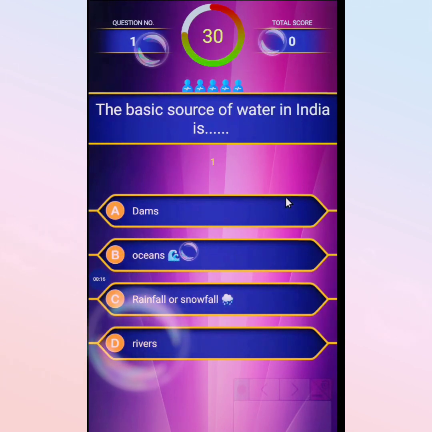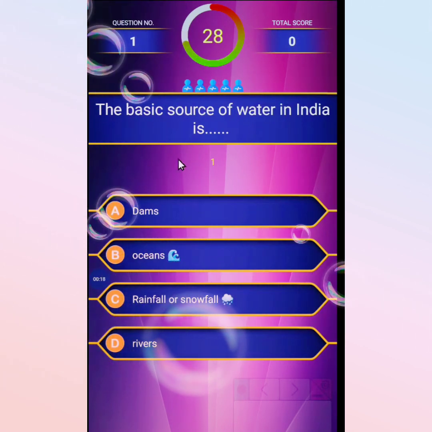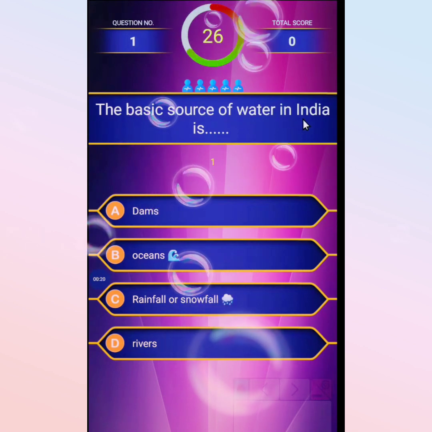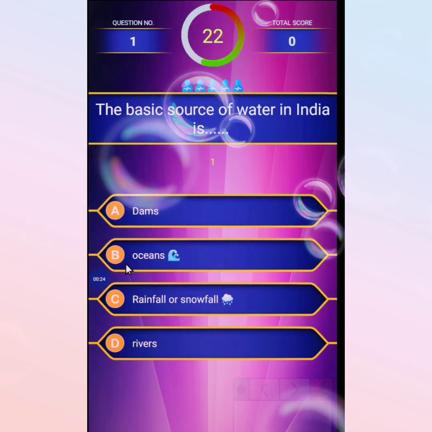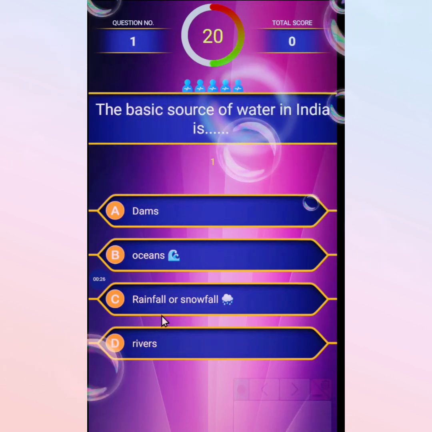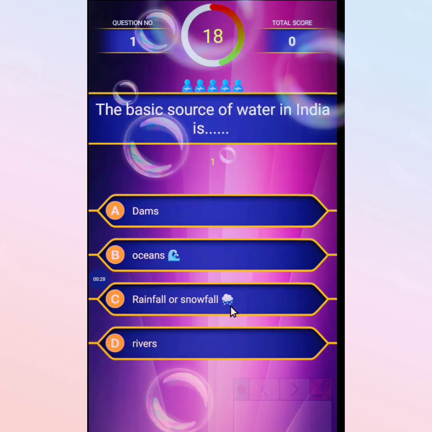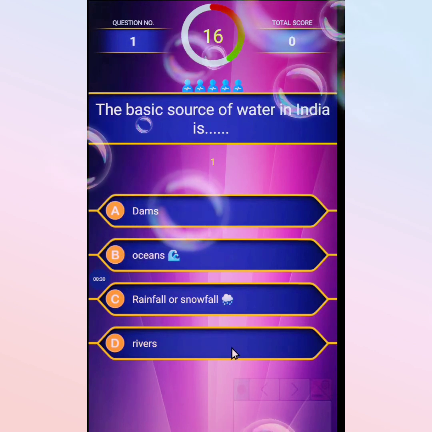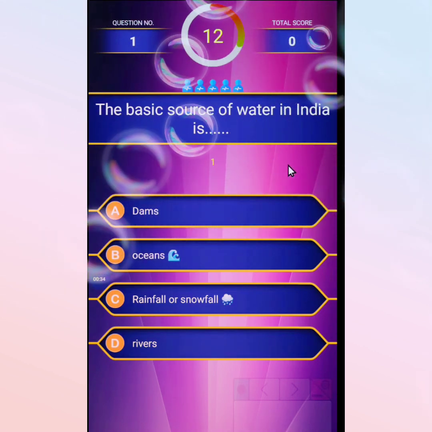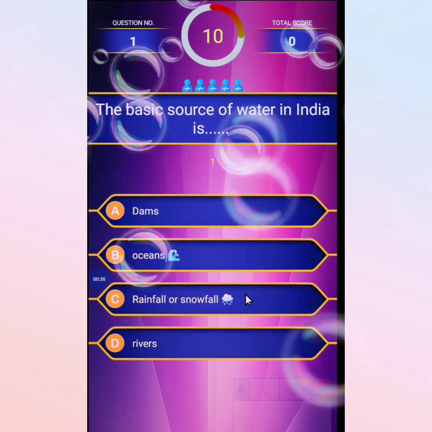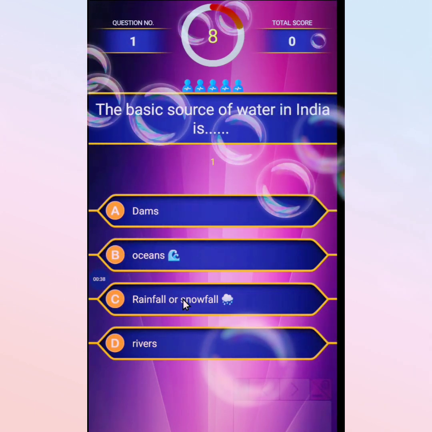In this, the first question is: the basic source of water in India is, first option dams, second oceans, third rainfall or snowfall, and the last one rivers. The correct answer is rainfall and snowfall.